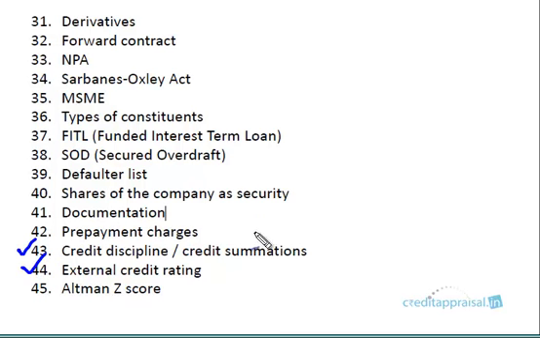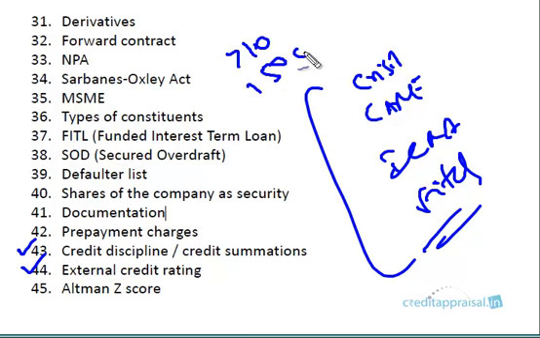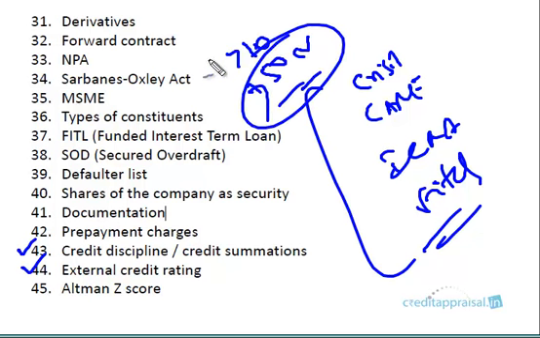External credit rating, usually, this is an emerging topic now. External credit rating agencies like CRISIL, CARE, ICRA, Fitch, all these are external rating agencies. Beyond a cutoff, say 10 crores or 50 crores, and 50 crores anyway it's mandatory. But even for smaller borrowers, banks are insisting on external credit rating. This is an independent credit report issued by these agencies. So that will be a supporting document to the bankers. Companies, if they get a good rating, can bargain with the banks for a reduction in the rate of interest, right? So you can go through that section here.